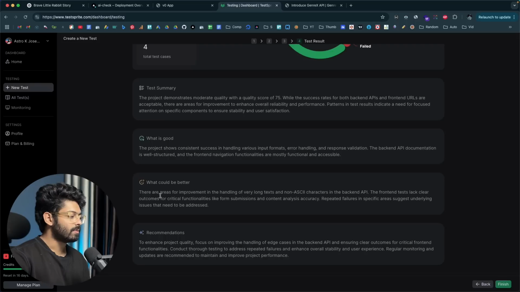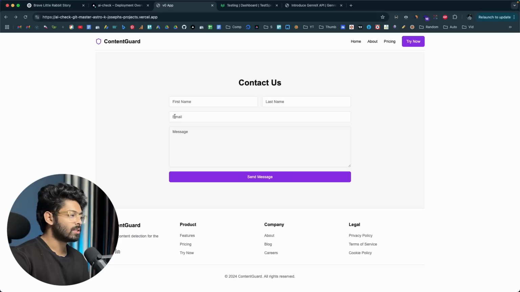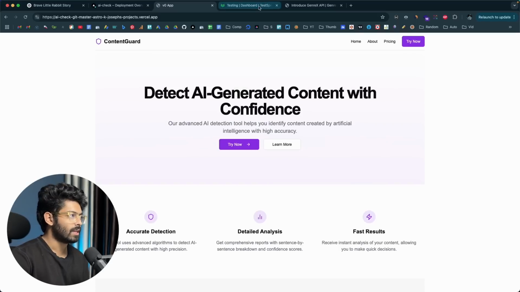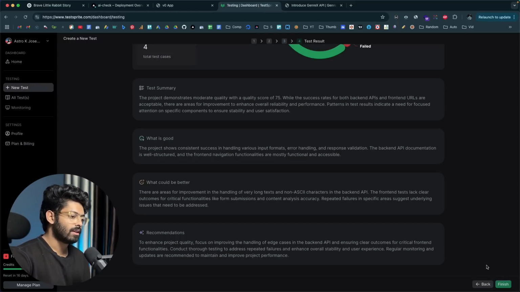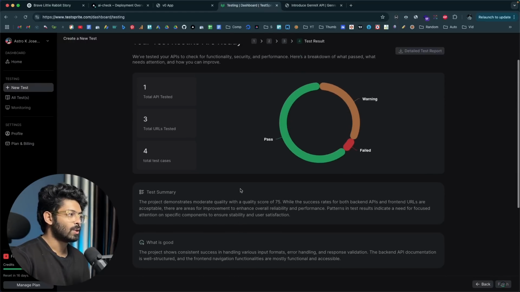So what could be better? These are areas for improvement in the handling of very long tests and non-ASCII characters in the backend API. And the front-end tests lack clear outcomes for critical functionalities like form submissions and all that. Obviously, because we have a dummy form in here and it does not really work. It is non-functional. So that is also failed. I mean, you get the point, right? I can click on finish and that should be it. That's how simple it is.